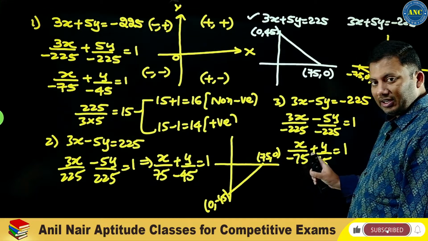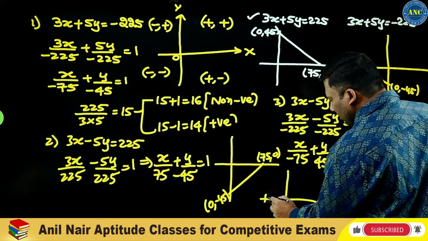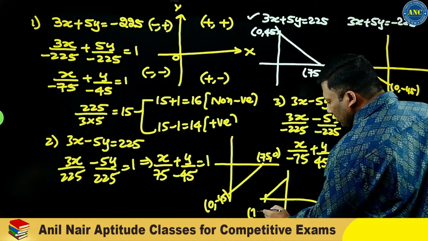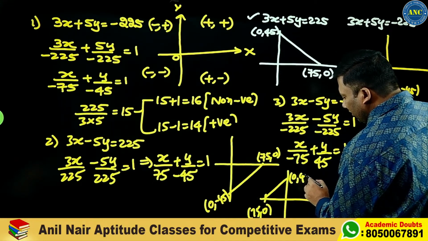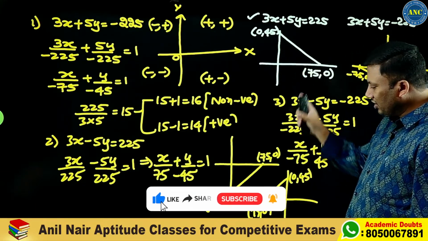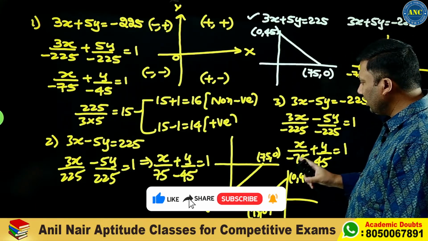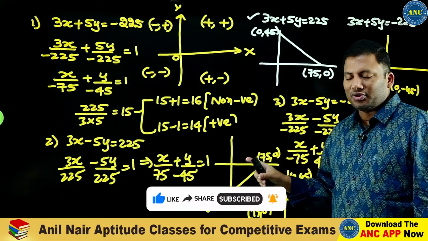X is negative, y is positive. That means the figure is like this. Minus 75 comma 0 and 0 comma 45. Actually this is like this. It is shifted to second quadrant. It is shifted to third quadrant. It is shifted to fourth quadrant.